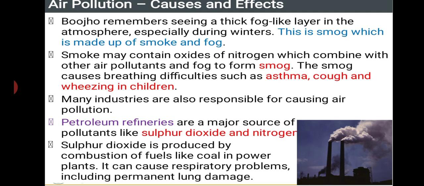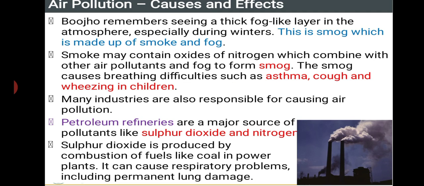So the smoke which is emitted contains a number of oxides of nitrogen, oxides of sulfur, and even other gases present in the air, and they mix with the fog to form smog. The smog causes breathing difficulties such as asthma, cough, and even wheezing in children.